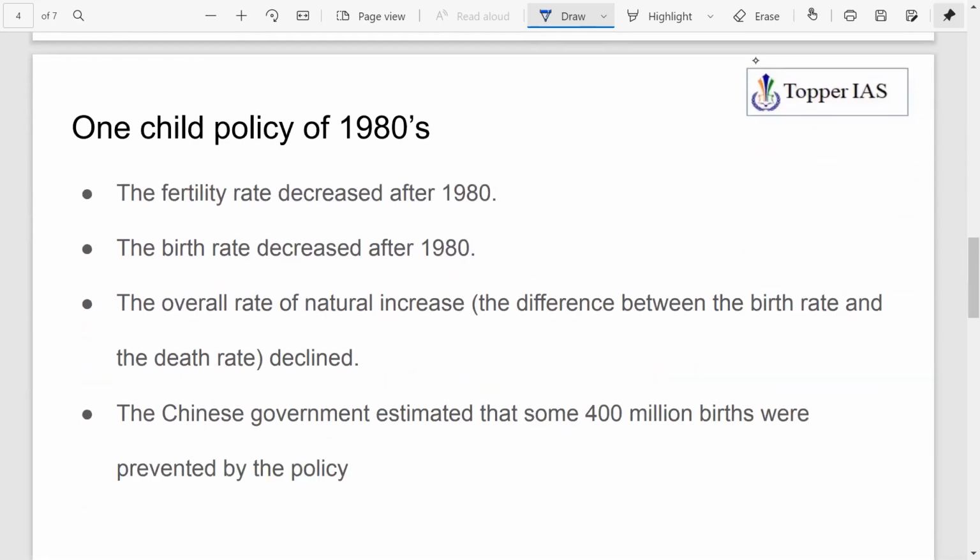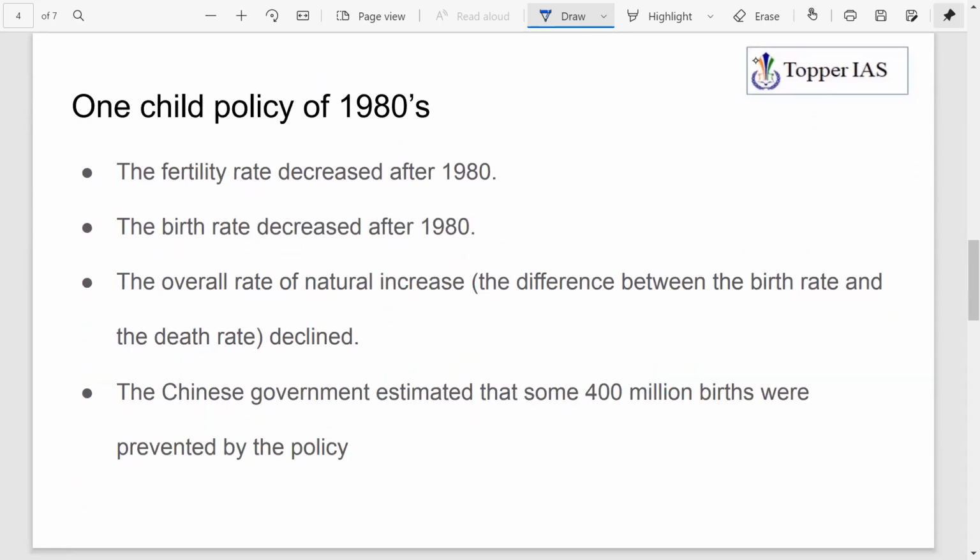So why did that happen? Why is there the present problem of aging, a very low fertility rate, and gender imbalance? This is all the result of China's one-child policy, from 1979. It was made mandatory for people to have only one child. If they did not follow it, there would be negative consequences with respect to job opportunities and other things.